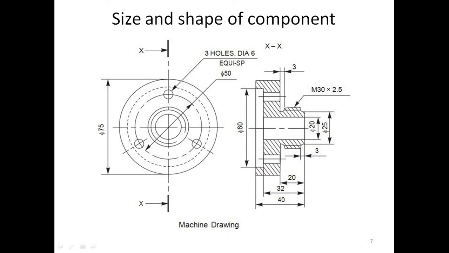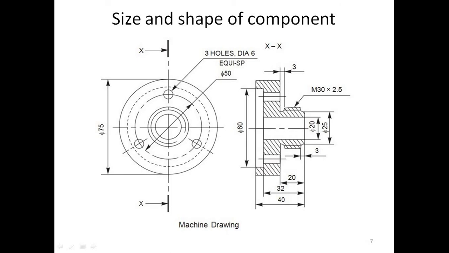And the size is given in the form of dimensions. Internal diameter 20 is there, then M30 by 2.5 threading is there. M stands for metric thread, 30 is the major diameter and 2.5 is the pitch. Then other sizes are mentioned on the component, that is 3 mm, 20 mm, 32 mm, 40 mm, like that. Then 60 diameter and 75 diameter are there, indicated by the phi symbol, which is a conventional representation. Each and everything must be on the drawing.